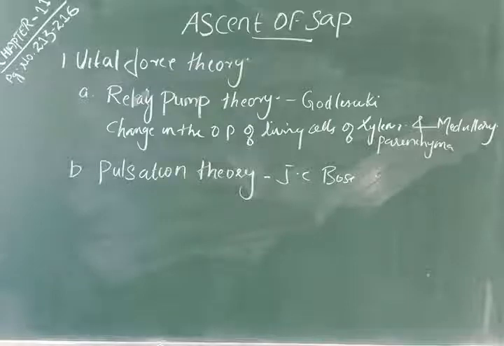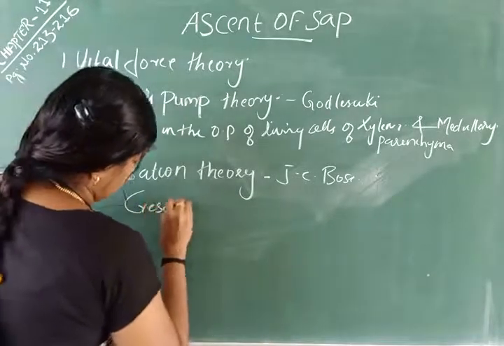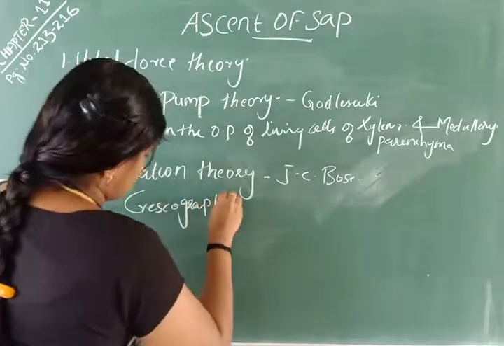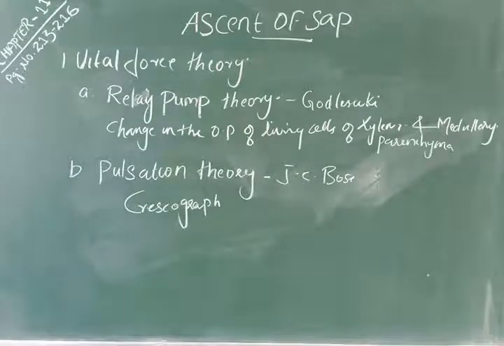Then J.C. Bose invented an apparatus called the crescograph. It has a galvanometer and an electric probe. When the probe is inserted into the inner cortex, the galvanometer shows high electricity.